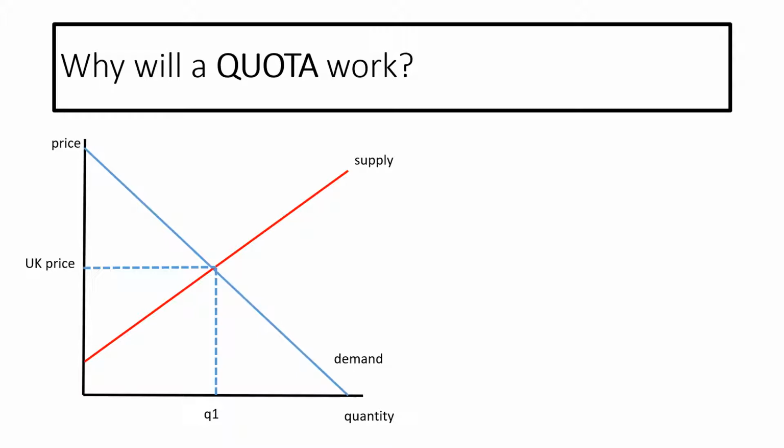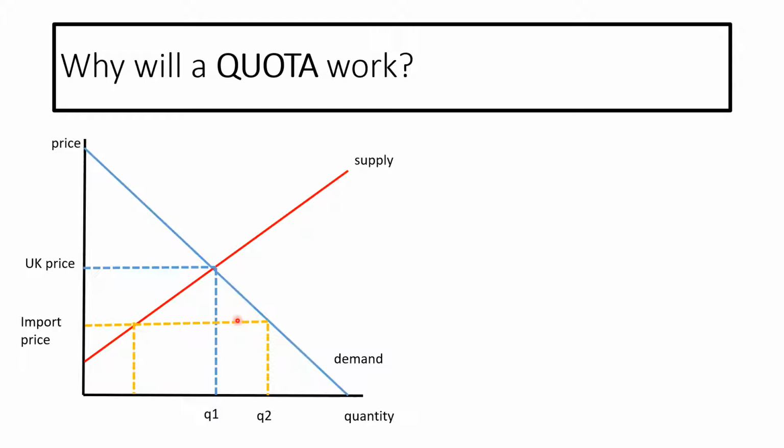So the graph we've got in front of us, we've got supply and demand of a product just in the UK, UK supply, UK demand, and we've got UK price and Q1 here. So that's our equilibrium. So if we looked at cheaper imports coming in, we will see that the import price, because of the comparative advantage, is way below the UK price, which means that it increases the supply and a larger quantity will be supplied in the UK at a much lower price.